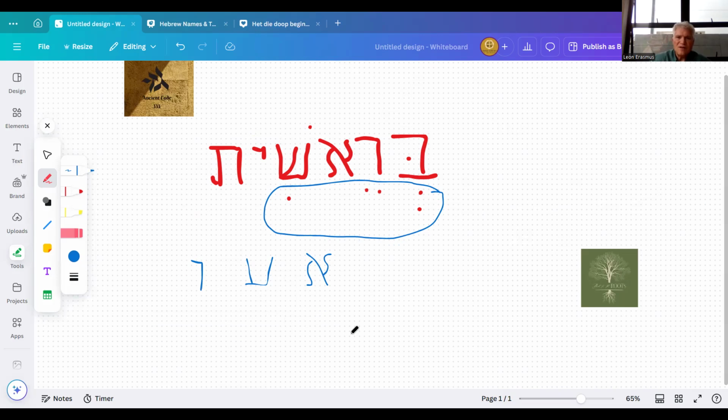But the Vav. So there are what we call placeholders in the Hebrew alphabet, and these three placeholders are there for vowels: the A, the O, the U, the E, and the I. They are the placeholders, and then whatever it is, a dot?